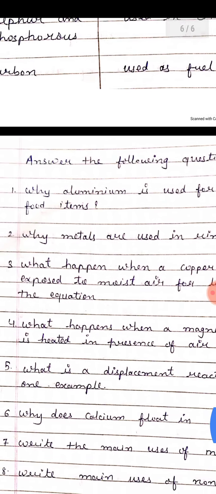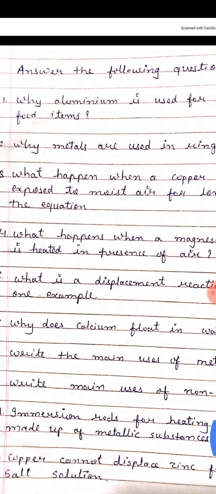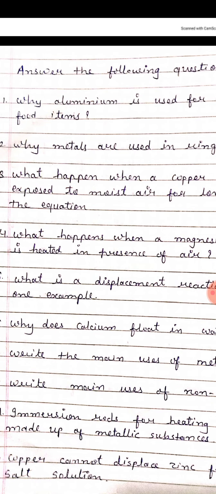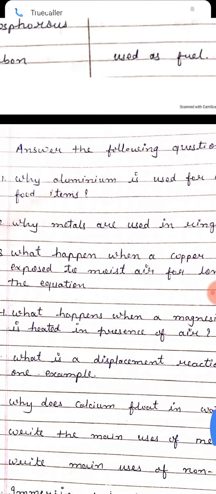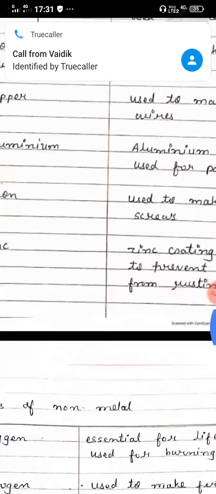Here I give some questions related to this class note. So go through that, right? Students, last week I gave one task, that is to learn the first 20 elements of Mendeleev's periodic table. I hope that you have memorized that very well, right? I hope you are clear about all this, right?